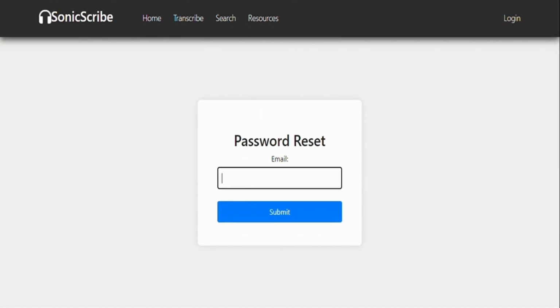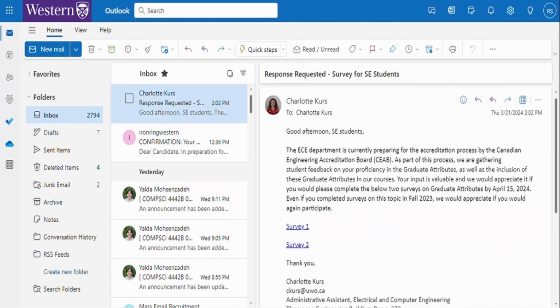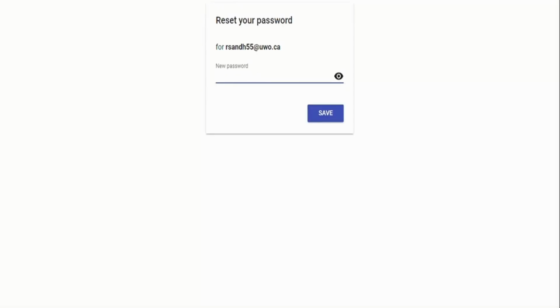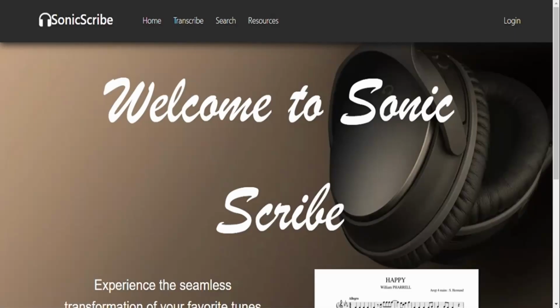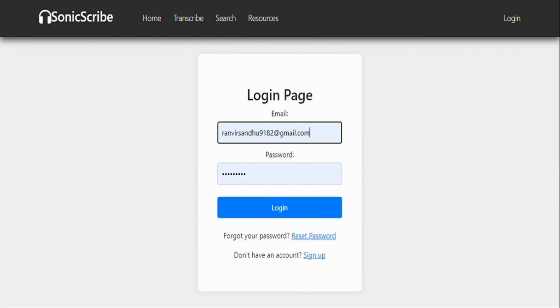I'll enter that same email again, and now I should get an email. So I'll click the link and enter my new password with just one extra character. And now I can go back and log in.